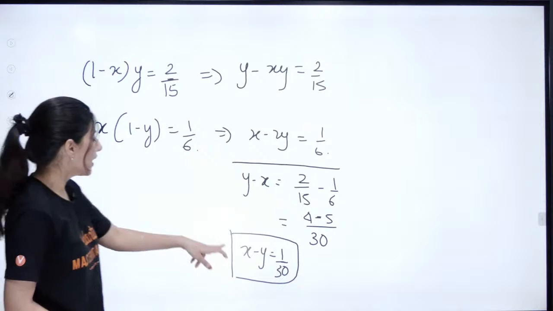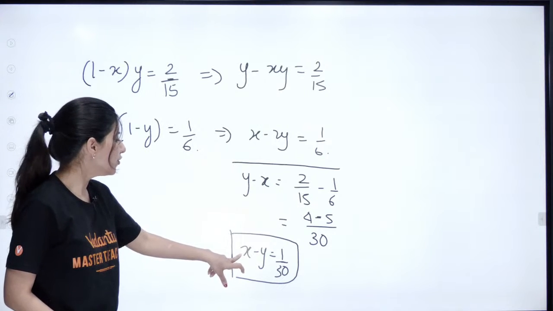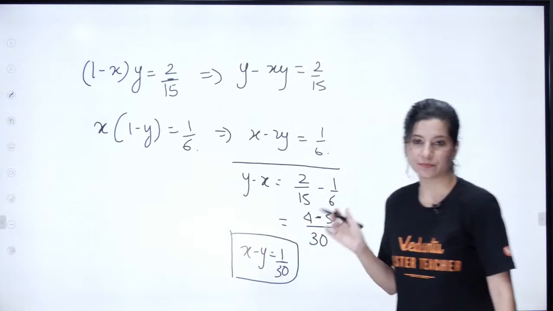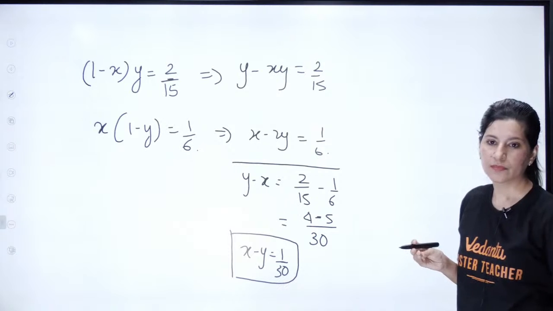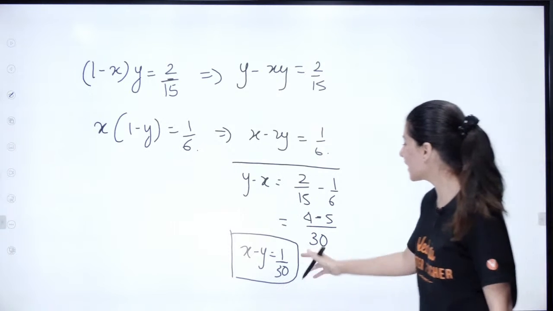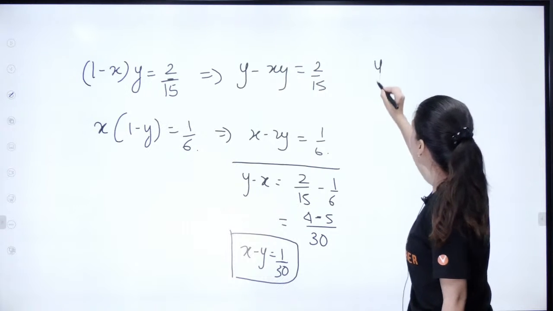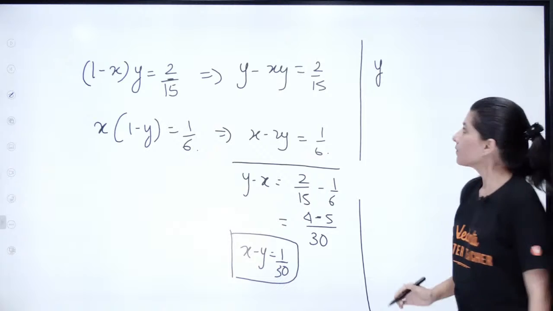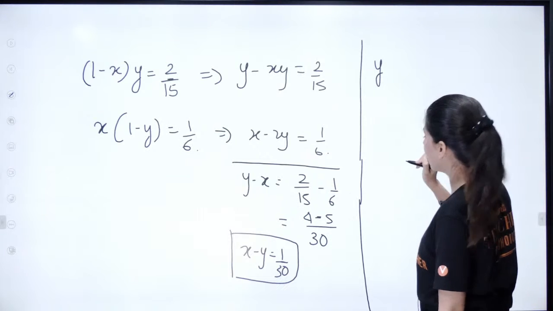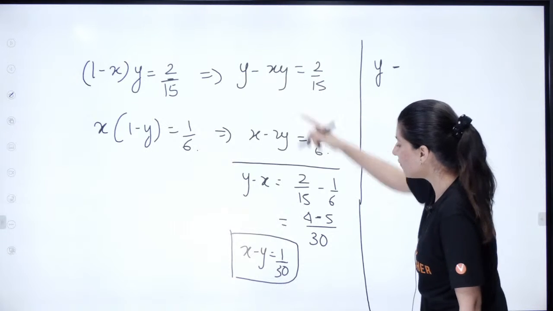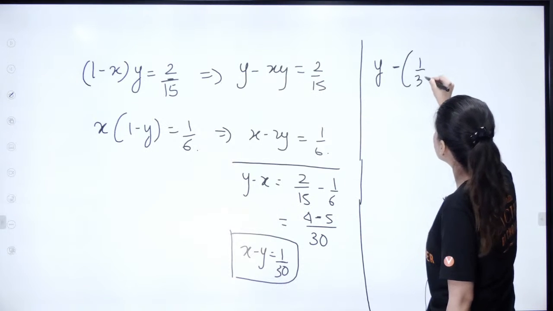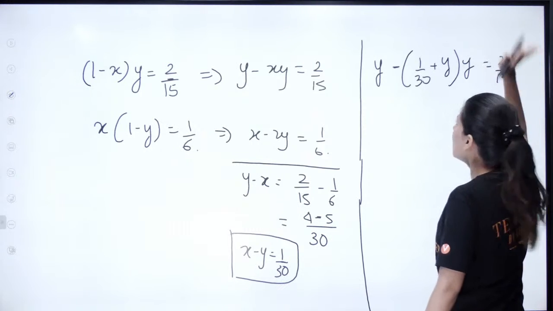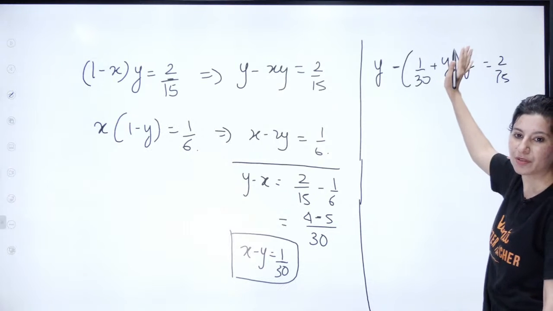And yes, now can you just calculate the value of X from here and put it here? It is simply equation solving. X minus Y, so put the value of X. So Y minus the value of X will be 1 by 30, so X is 1 by 30 plus Y. And we have Y into (1 minus X) equal to 2 by 15. Now just a quadratic equation, simple, you have to solve it.